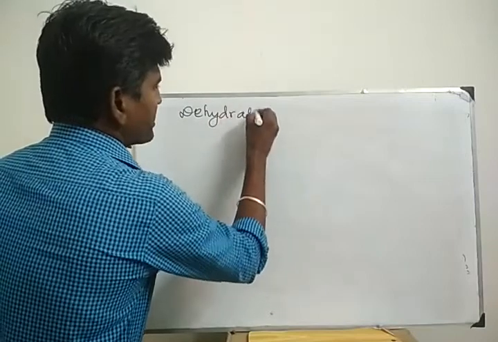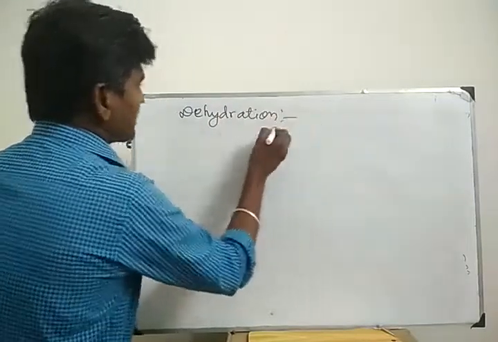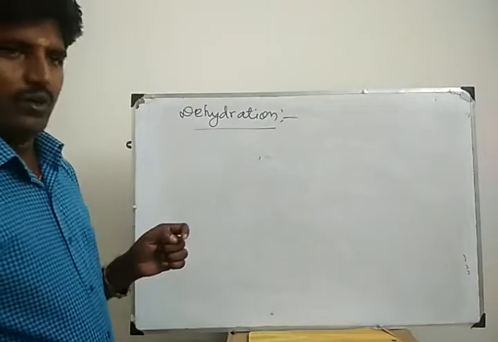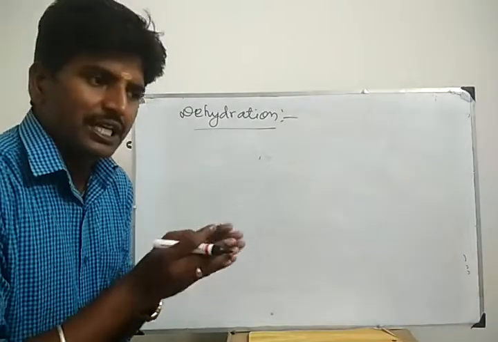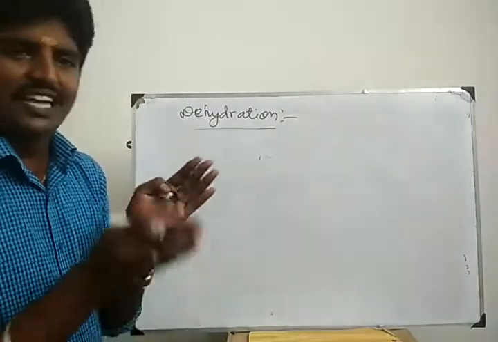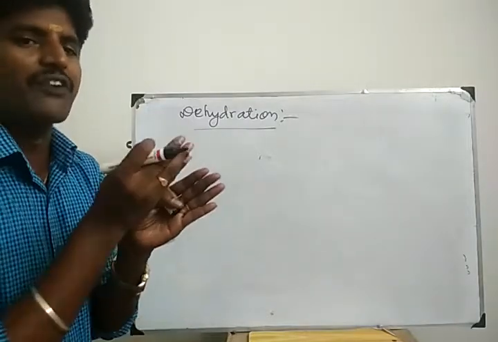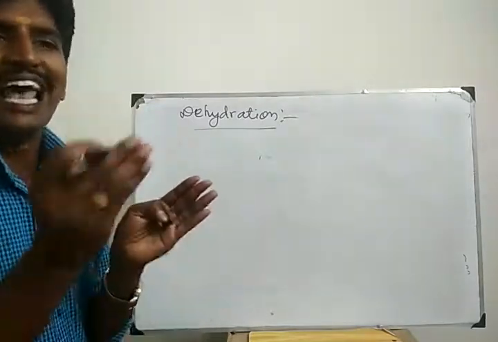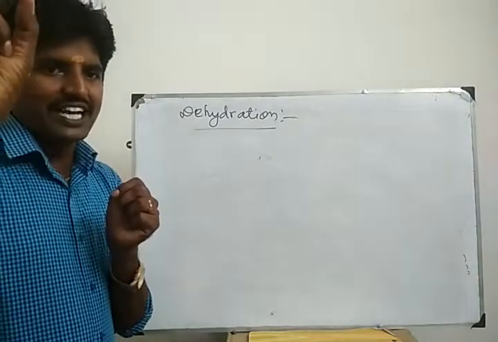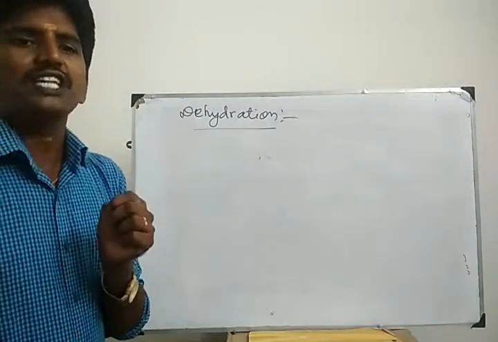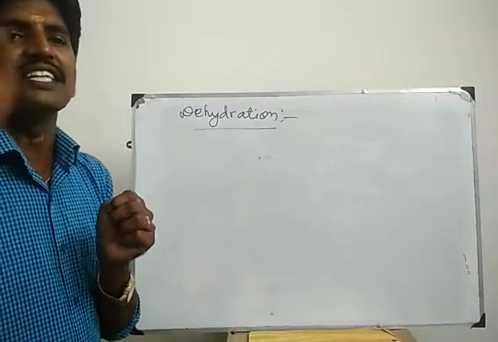What do you mean by dehydration? These are all chemical properties of alcohol. Okay. What do you mean by dehydration? Removal of water. Its reactant is alcohol. I am going to remove a water molecule from alcohol, so it forms alkene. So, removal of water from the reactant is called dehydration.